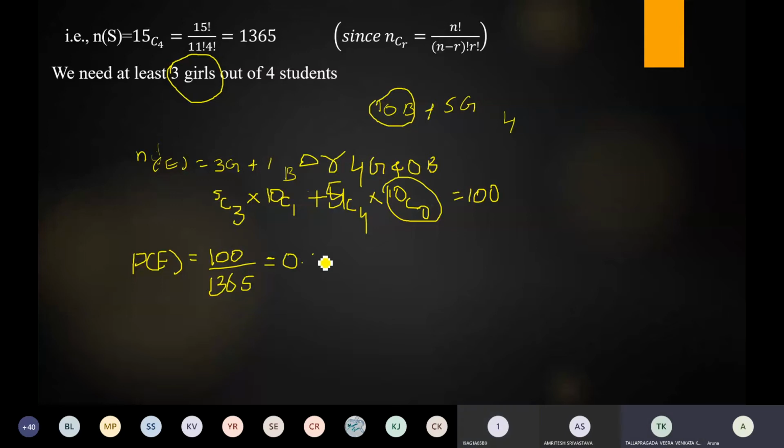N of E is 105, ma'am. N of E is equal to 100 plus 5, ma'am. Okay, so that is n of E is equal to 105 by 1365 is equal to 0.07. What is the answer? 0.07. Okay, so this is the required probability value.